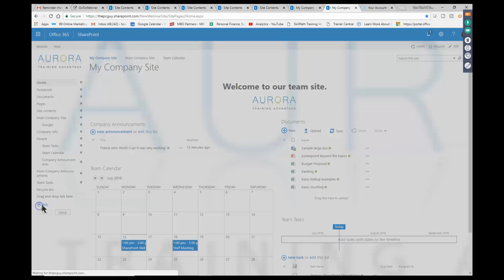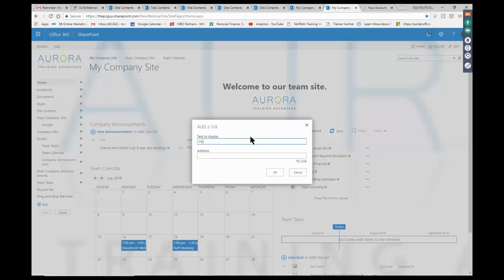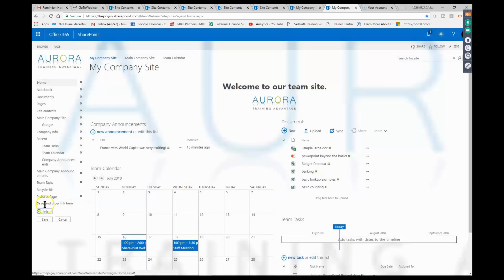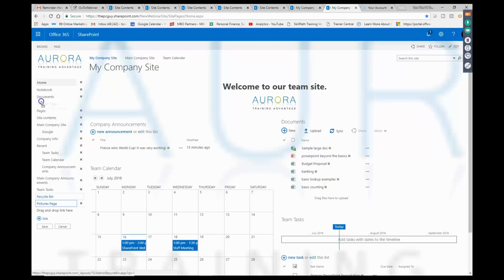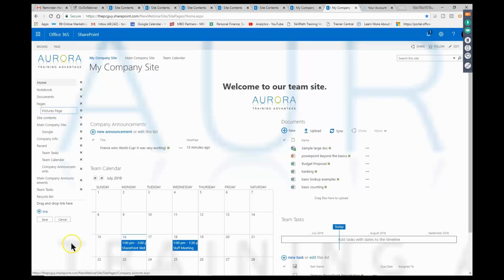I'm going to add a new link. And I'm going to say pictures page. Paste it in. Now watch how I'm going to move that. And in fact, I'm going to move it into the Pages tab. So I'm going to pick up Pictures page, drag it. Now, if I move it right onto the word Pages, it should be indented. So there it is. See how it's kind of subtle. I'm going to move to the word Pages, and then it will kind of indent that in there. You have to practice that one. That's exactly where I want that to be.